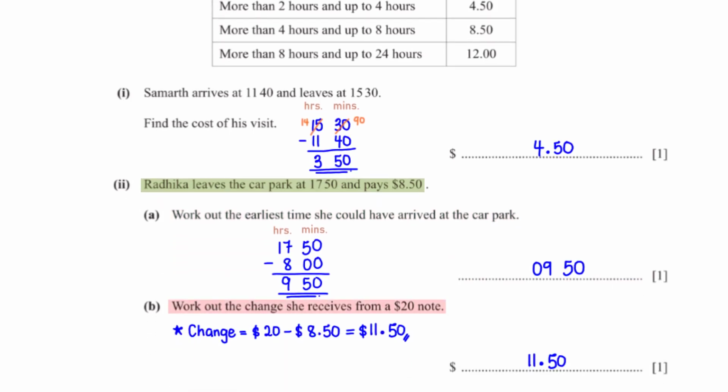Work out the change she receives from a $20 note. To get the change she receives, we simply subtract the cost of her visit, which is $8.50, from $20. This gives us $11.50.